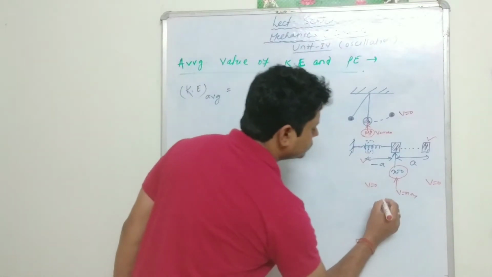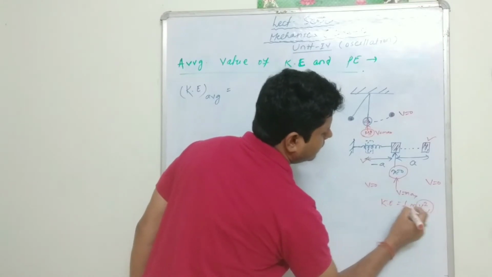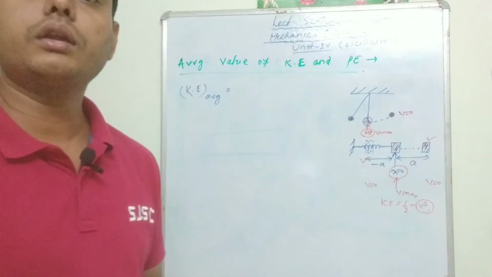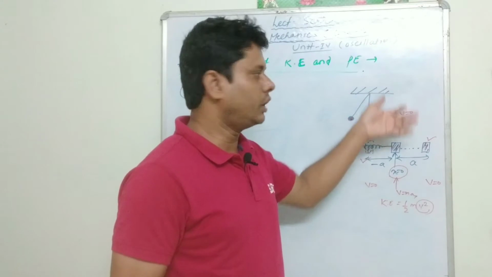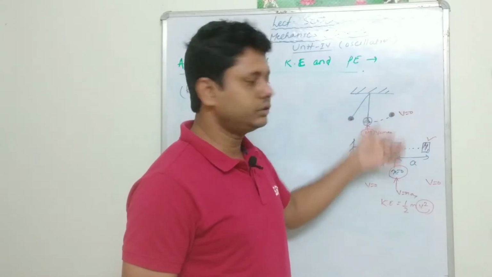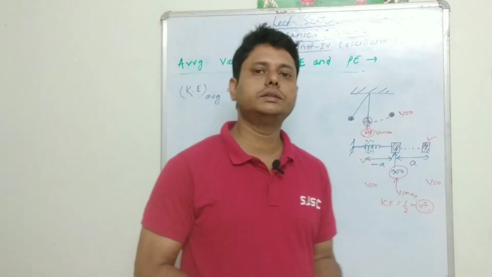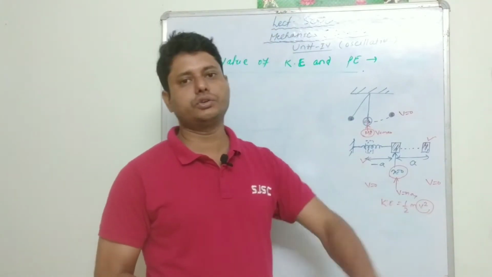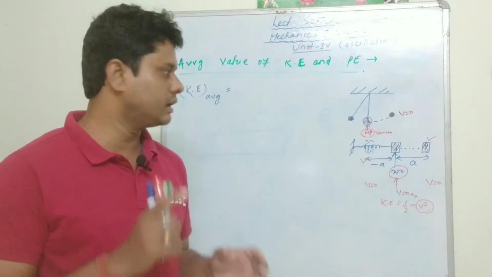And kinetic energy, we know, depends directly on the velocity, half m v square. So the velocity is not constant throughout the oscillation. We understood this by the two examples. As velocity is not uniform, kinetic energy also is not uniform; it varies if we consider one single oscillation.